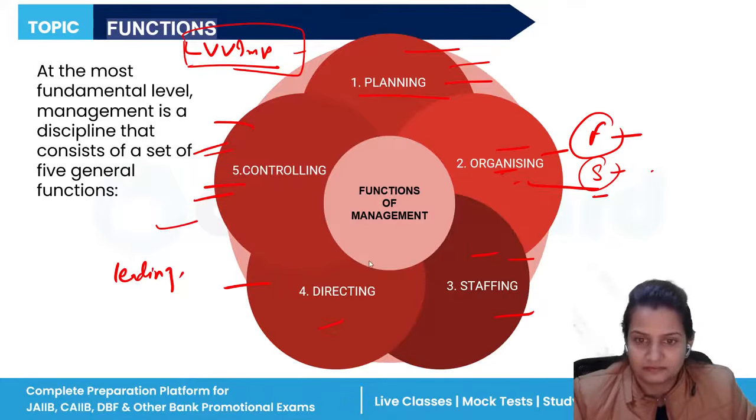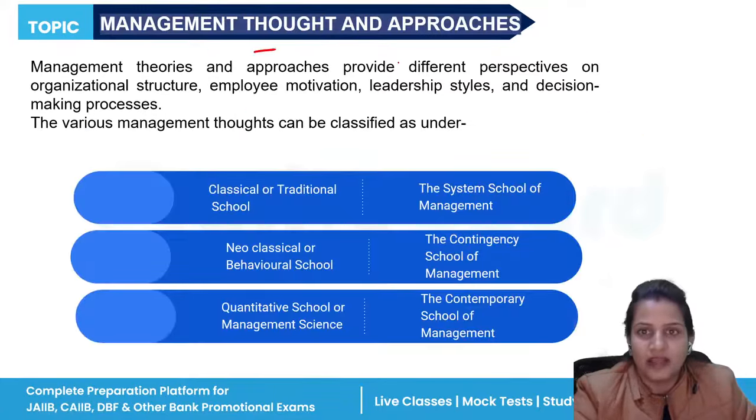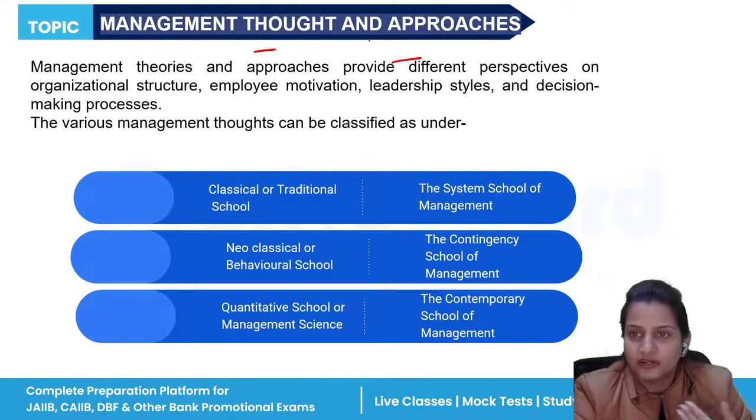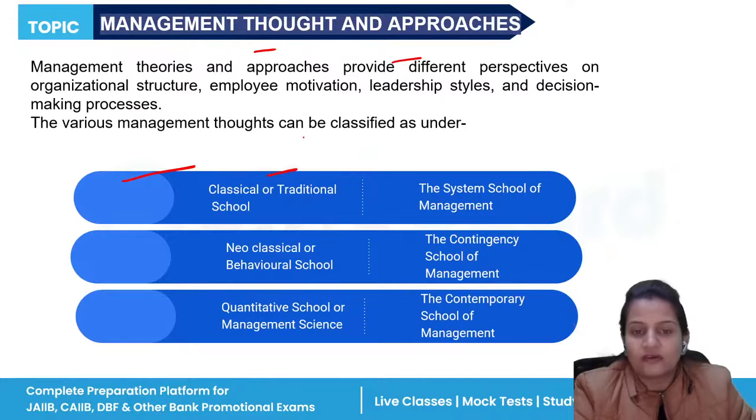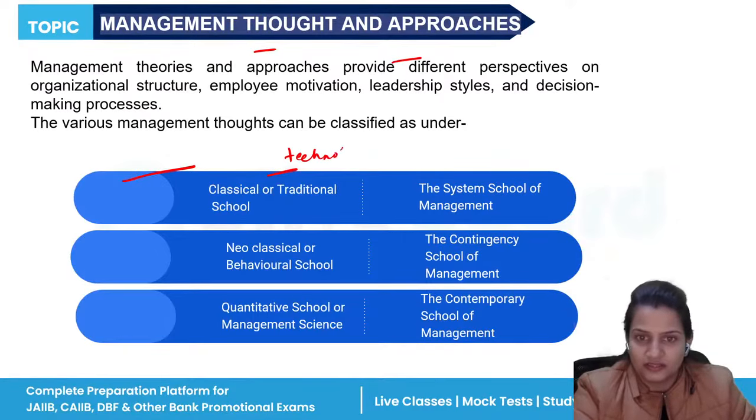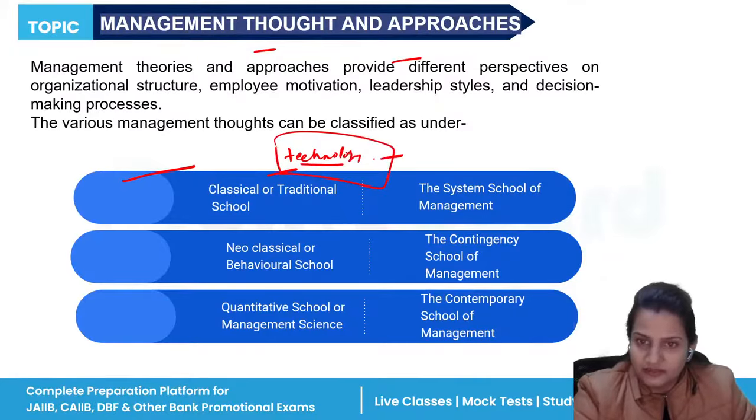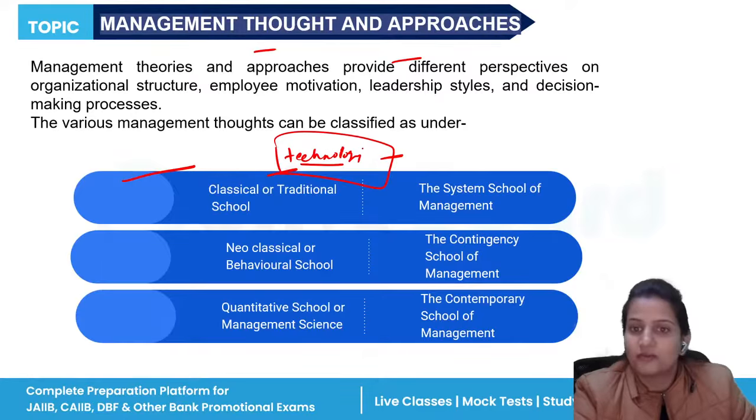Now next, management thought and approaches. Different managers take different types of thought in their business. They have different approaches for their business organization. Management thought and approaches are divided into six parts. The first is classical or traditional school. It says that we should use technology in our organization. If we use technology, the workload will be less. Managers will perform more efficiently and effectively.